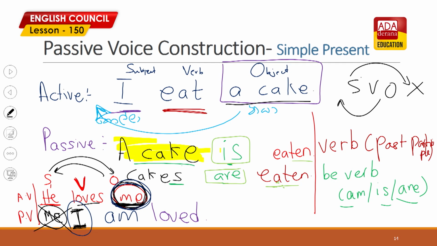So a cake, you take it in front, and then for all passive voice sentences, it is the verb past participle you take. So eat is the verb, the past participle is eaten. So you cannot keep the verb past participle without some help here in every sentence in passive voice construction. In passive voice construction, it's always the verb past participle, and you will have a helping verb.